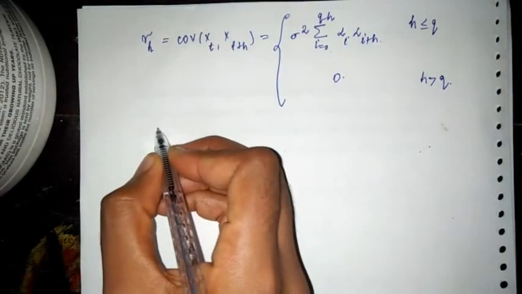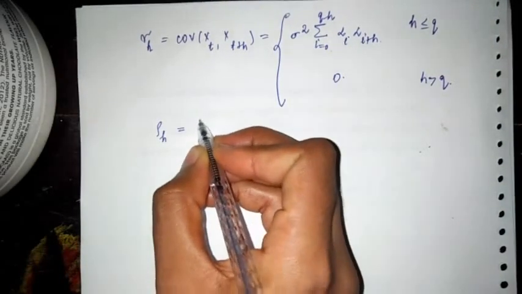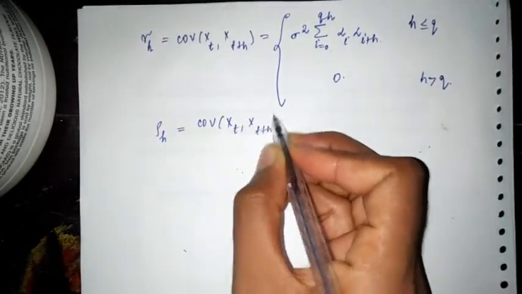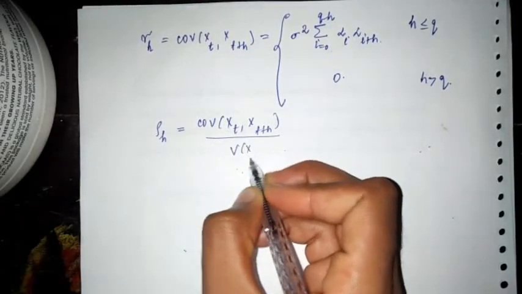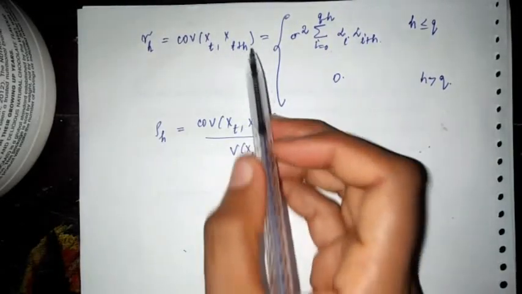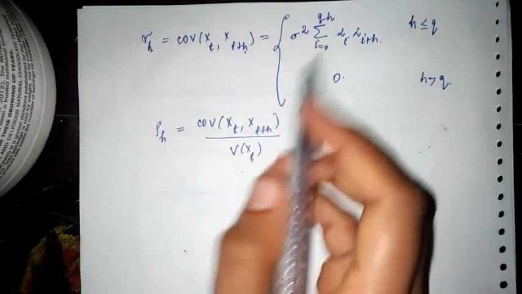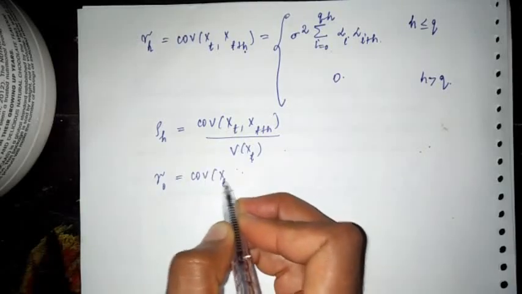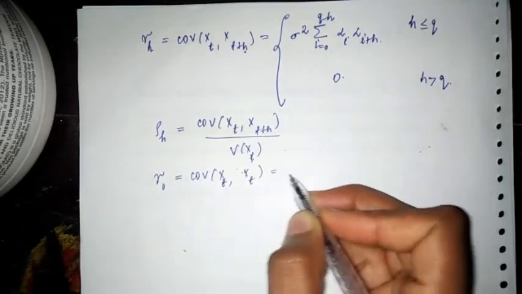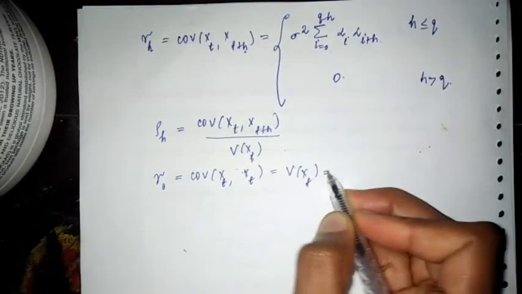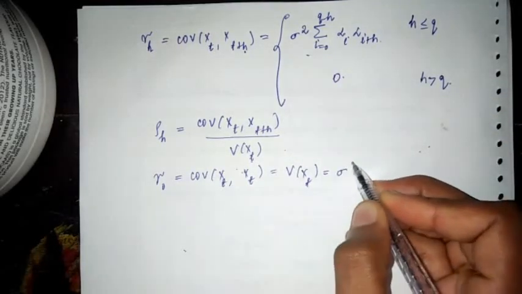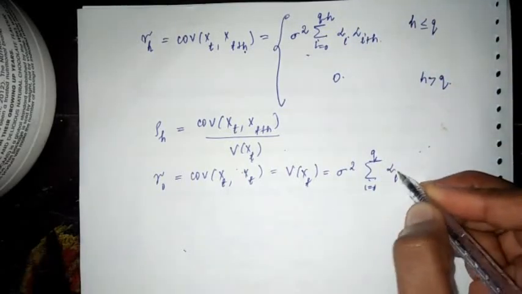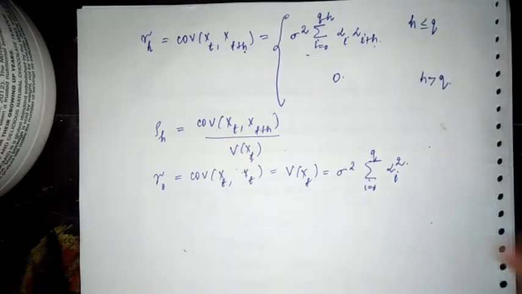So now if you remember what rho h, the ACF, is, it is nothing but covariance between xt and xt plus h divided by variance of xt. Now what is variance of xt? In this expression, wherever h is there, I should substitute 0. So that is nothing but gamma naught, which is covariance between xt and xt, which is nothing but variance of xt. So what is it from this equation? It is sigma square, summation i equals 0 to q, because h is 0, alpha i into alpha i, so that is alpha i square.